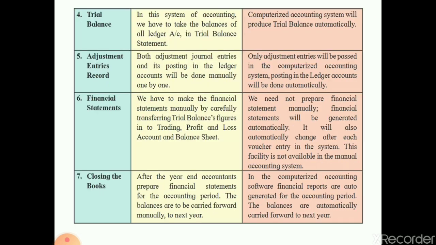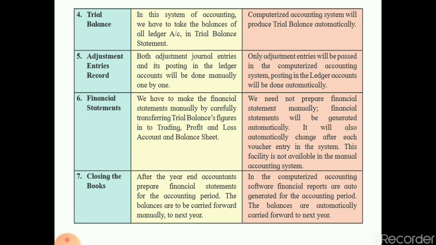Next is the trial balance. In this system of accounting we take the balances of all ledger accounts into the trial balance. As you all know, when you were preparing the trial balance, I hope you remember from the 11th standard, from the ledger account balances we prepare the trial balance. But in the computerized accounting system, it is produced automatically. The computerized accounting system will produce the trial balance automatically, because all the ledger details are there. From these details, the software will divide it into the debit and credit side of the trial balance.